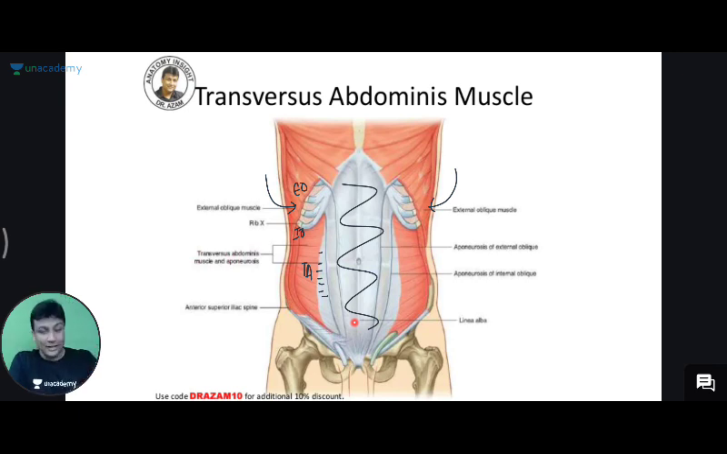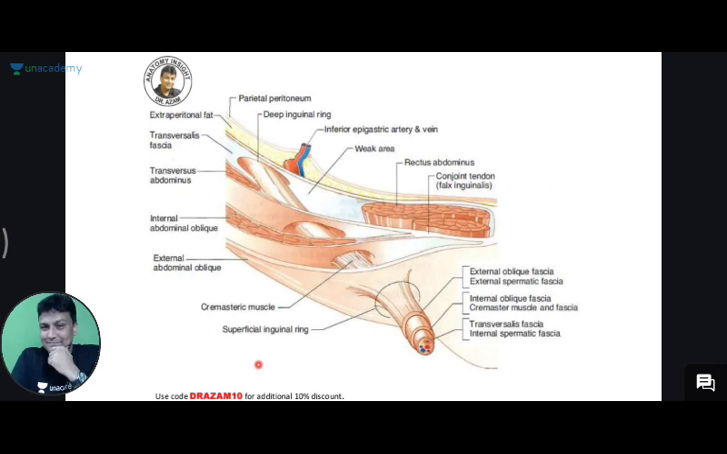Let's move ahead now. One more concept. Look at this diagram. The moment you look at this diagram, guys, some of the students will be panicked.